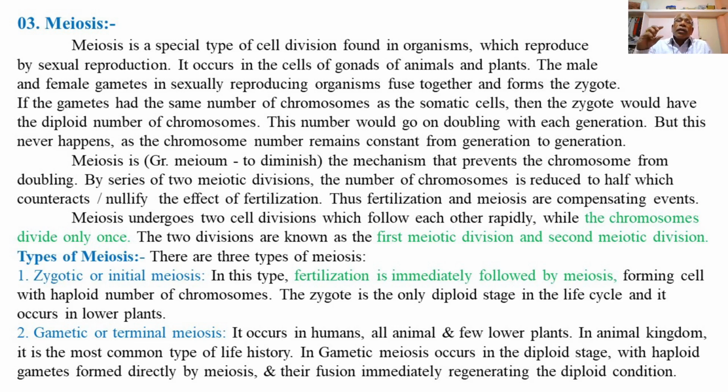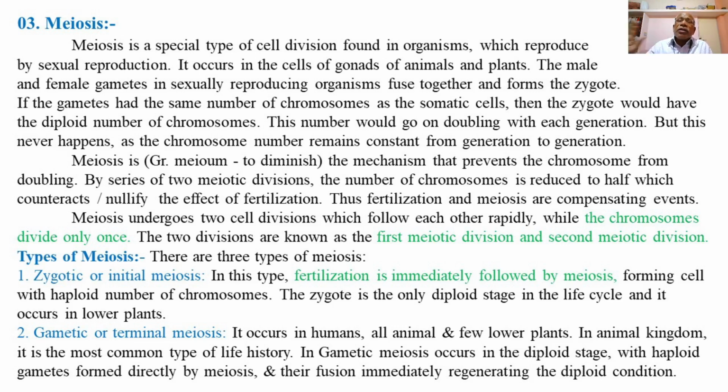Means, due to meiosis, due to the reduction division occurring in the gonadal cells or the gamete mother cells during gametogenesis, the diploid chromosome number is reduced to haploid in the gametes, and thus on fusion of the gametes, that is male and female gametes from two different parents, a diploid cell is formed in the form of a zygote, which then again develops into a new organism, and thus the same diploid chromosome number is maintained from generation to generation in sexually reproducing organisms, right?